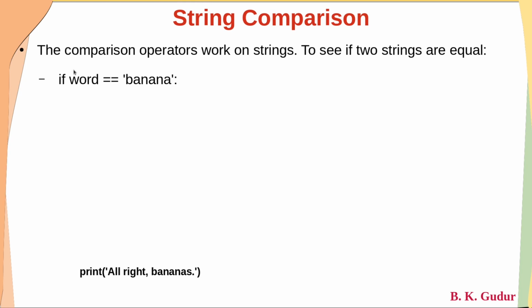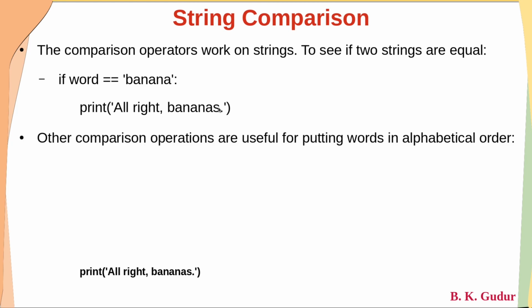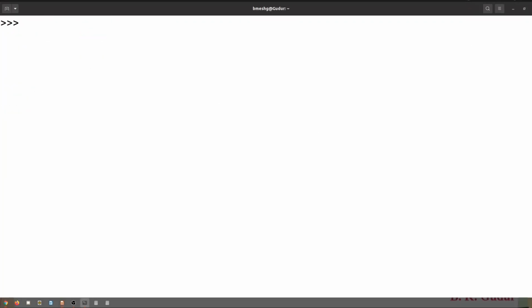Say word is assigned with some value, and we can directly compare if that word is equal to banana. If it is so, we can print something. I'll show you one example. Let us consider word is equal to banana, and I'll assign it once again. If I write if word is equal to banana, and here I print, all are bananas.